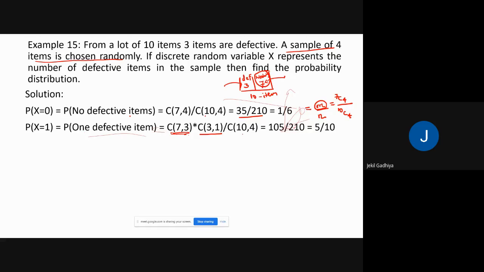Upon the total number of outcomes, which is 10C4. Okay. The answer is 105 by 210. Now everyone, please give me the value of probability when x equals 2, probability when x equals 3, and probability when x equals 4, if possible. Okay. Please observe this example. If you have any query, then ask me. If you don't have any query, then please calculate this and give me your final answer. I am waiting here.